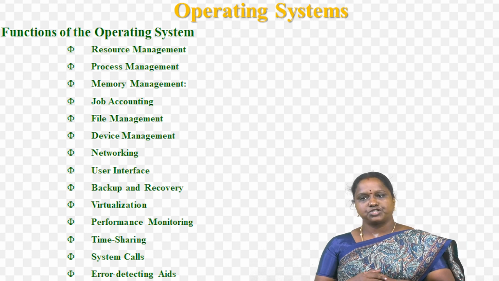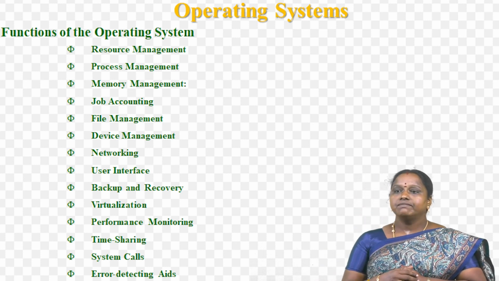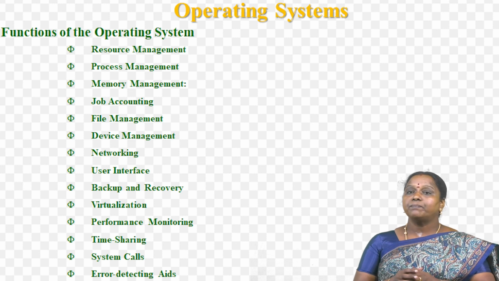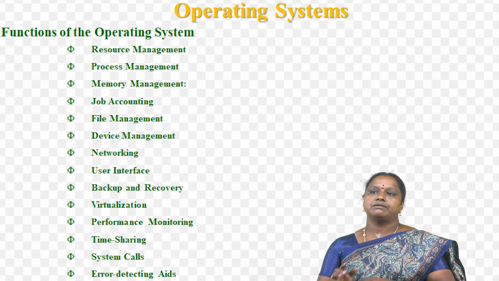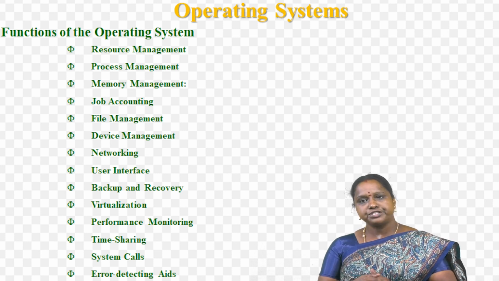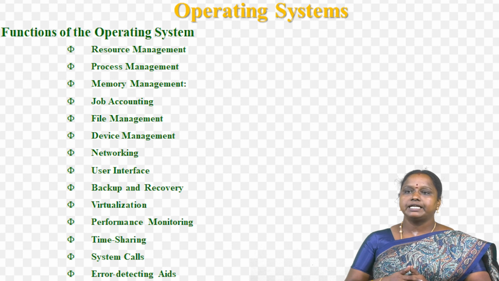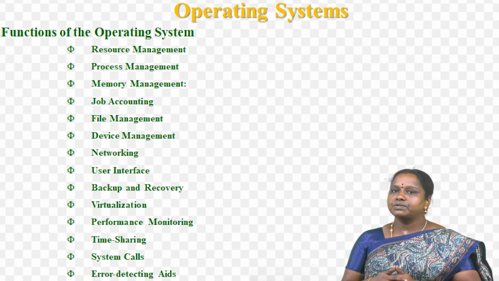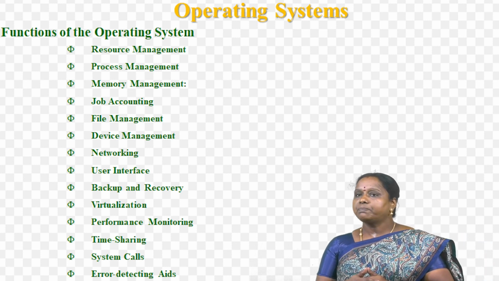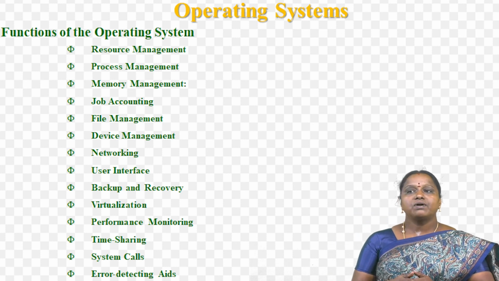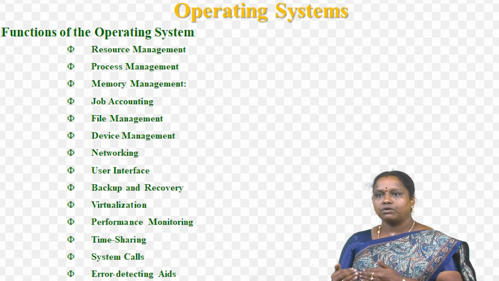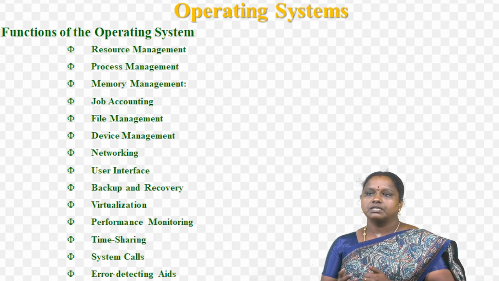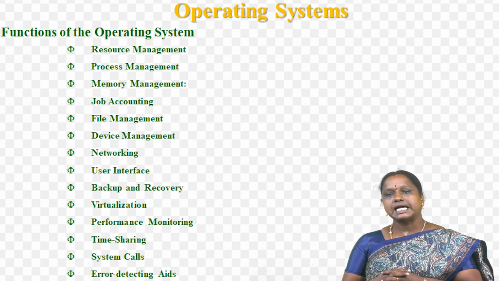Another one is virtualization. The operating system provides virtualization capabilities that allow multiple operating systems or applications to run on a single physical machine. This can enable efficient use of resources and flexibility in managing workloads. And next one is performance monitoring. The operating system provides tools for monitoring and optimizing system performance, including identifying bottlenecks, optimizing resource usage, and analyzing system logs and metrics.